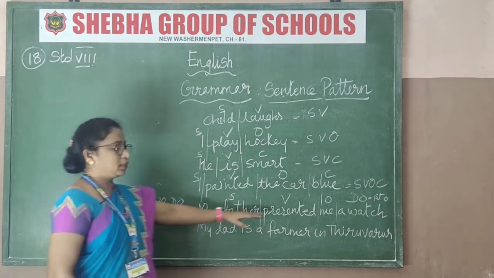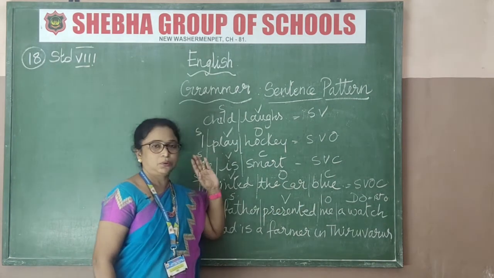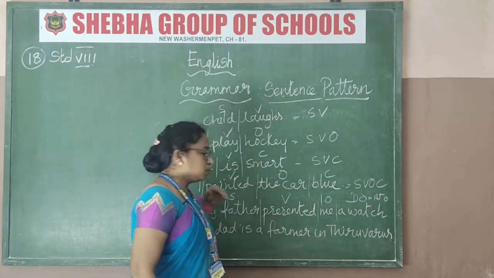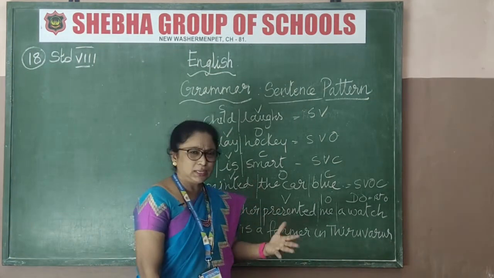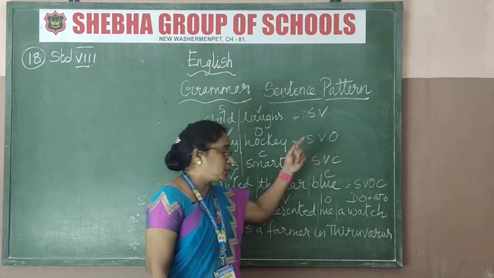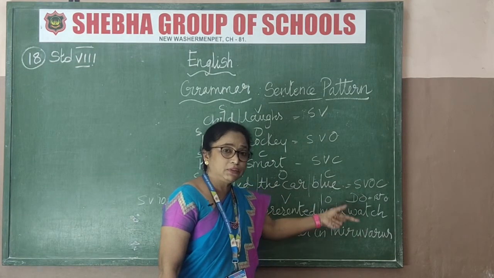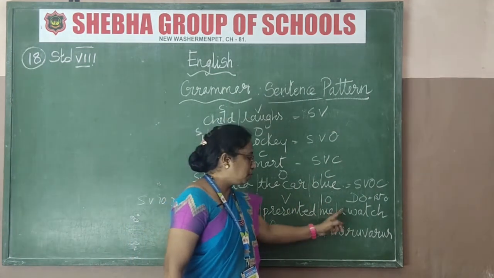This is the sentence sequence: SVIO. Got that now? First object, second object, don't get mixed up. First, you ask a question. My father presented me. What did he present you? He presented you a watch. So that watch is the first object. Who did he give it to? He gave it to me. Got that now? Second object. My father presented me a watch.